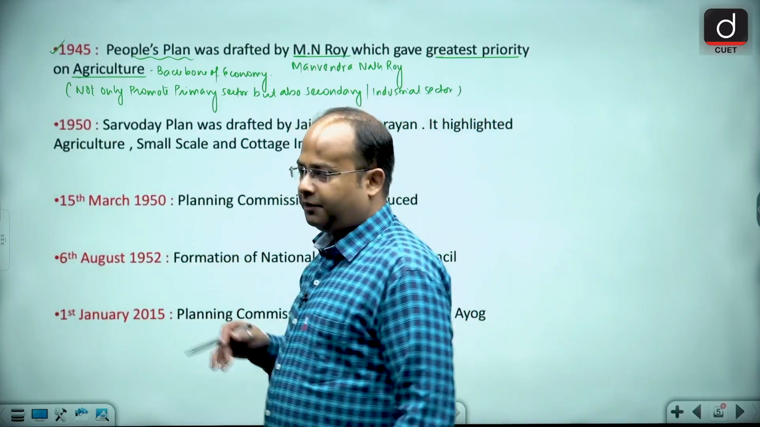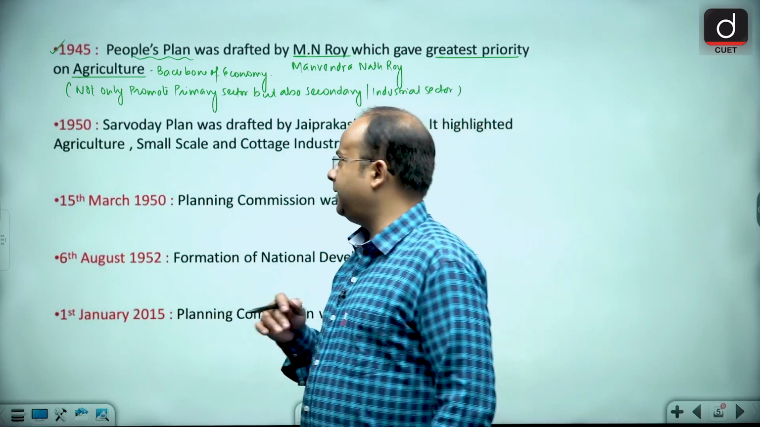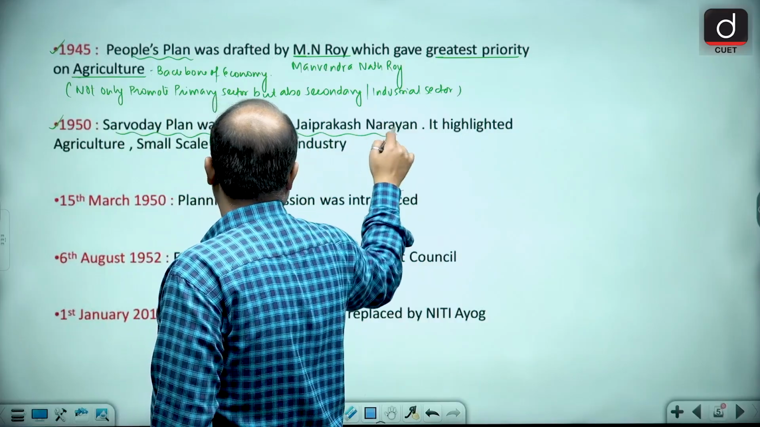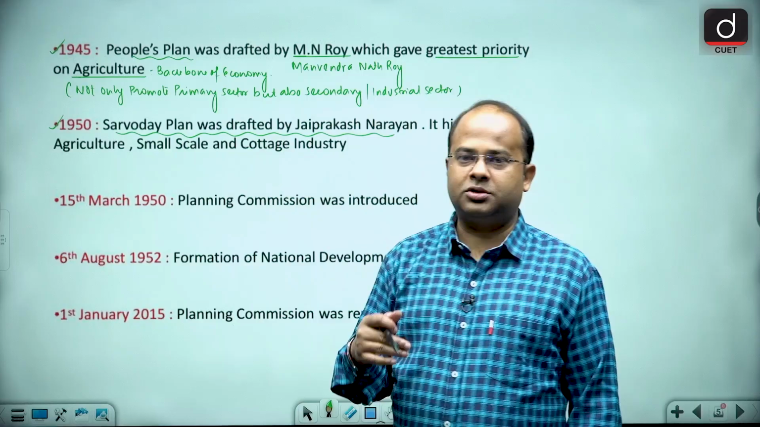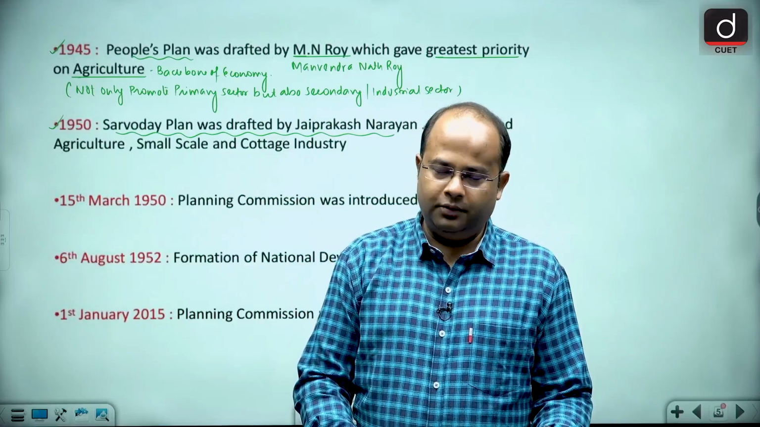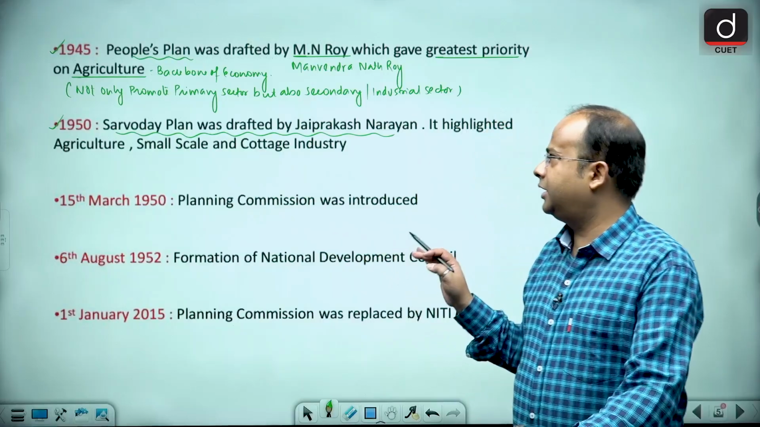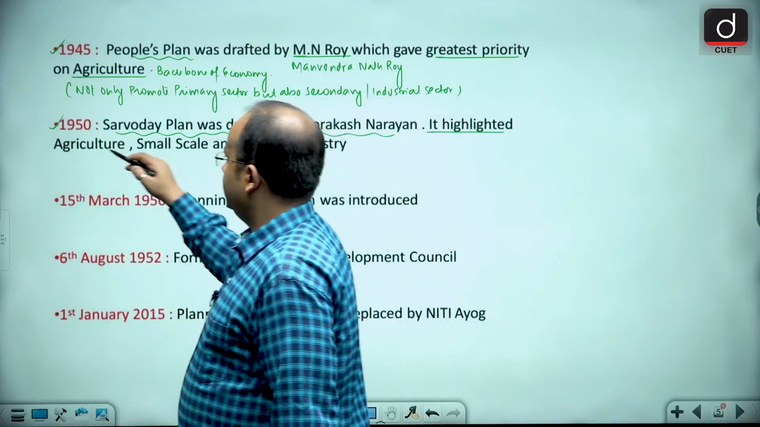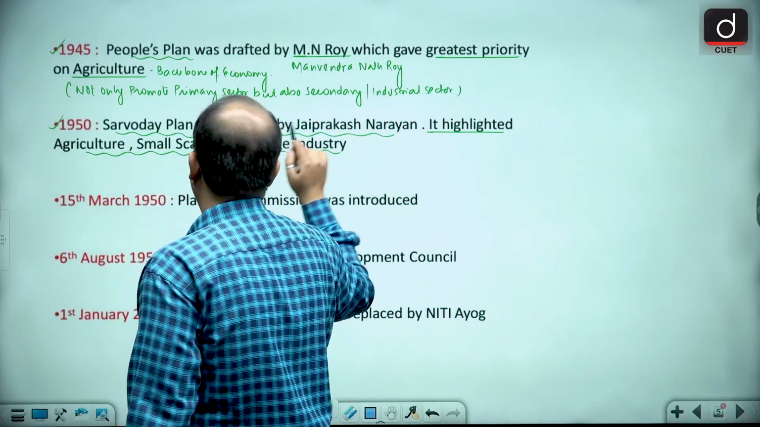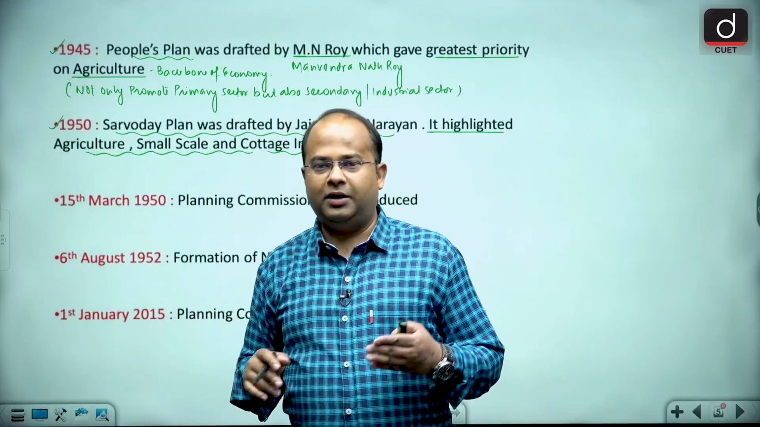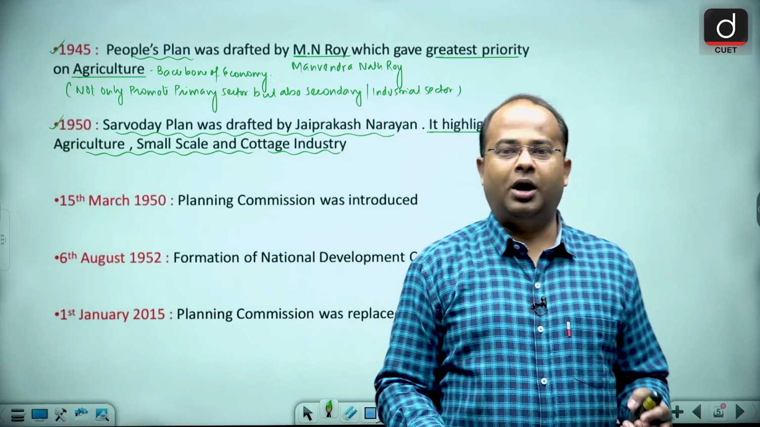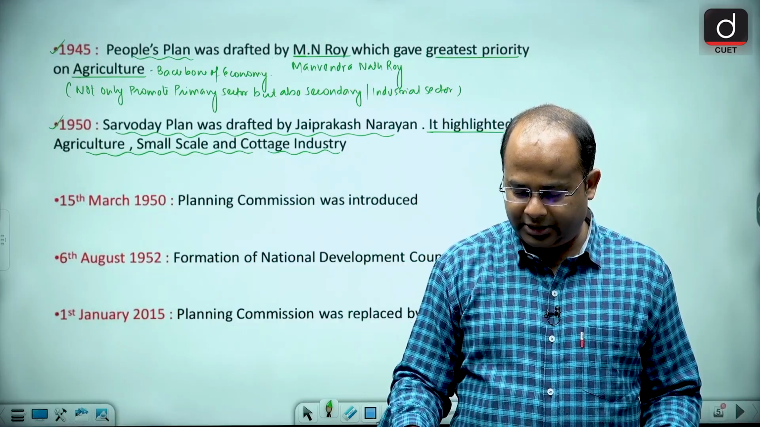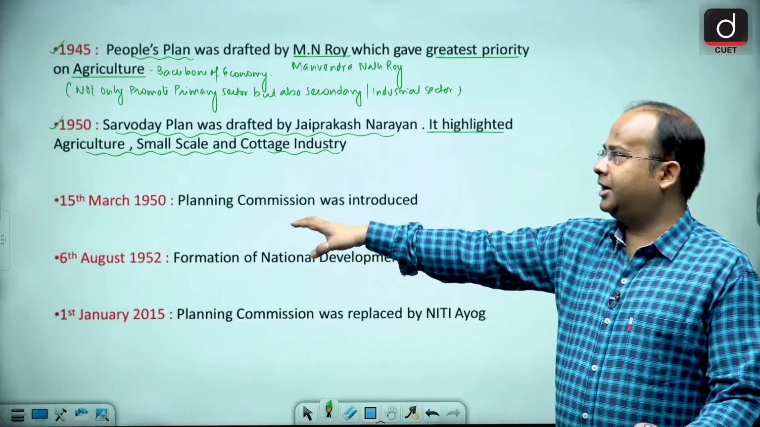Now guys, in 1950, after India became independent, the Sarvodaya Plan was drafted by Jayaprakash Narayan, who gave the slogan of Sampurna Kranti, complete revolution. It highlighted agriculture, small scale industry plus cottage industry. Sarvodaya means to develop and uplift every section of society. So the Sarvodaya Plan was drafted for every section of society.